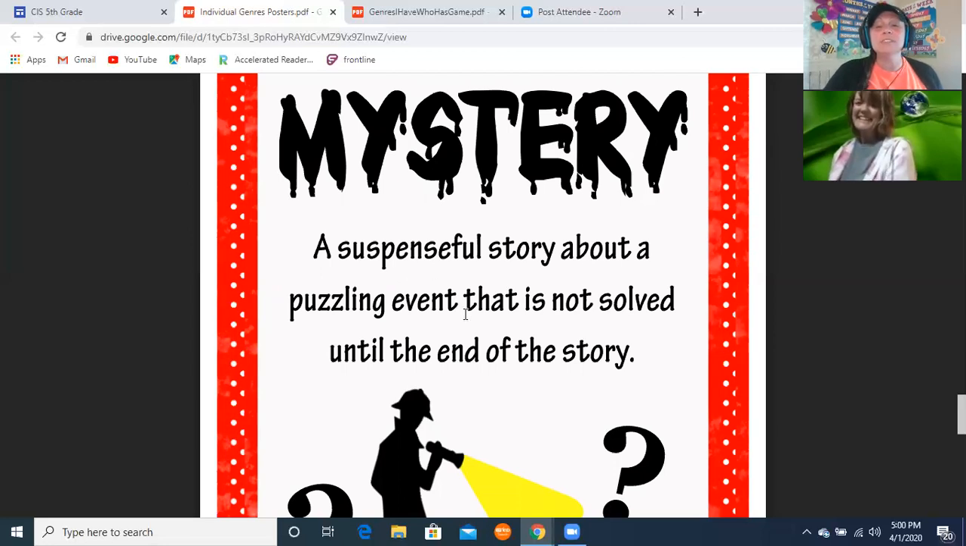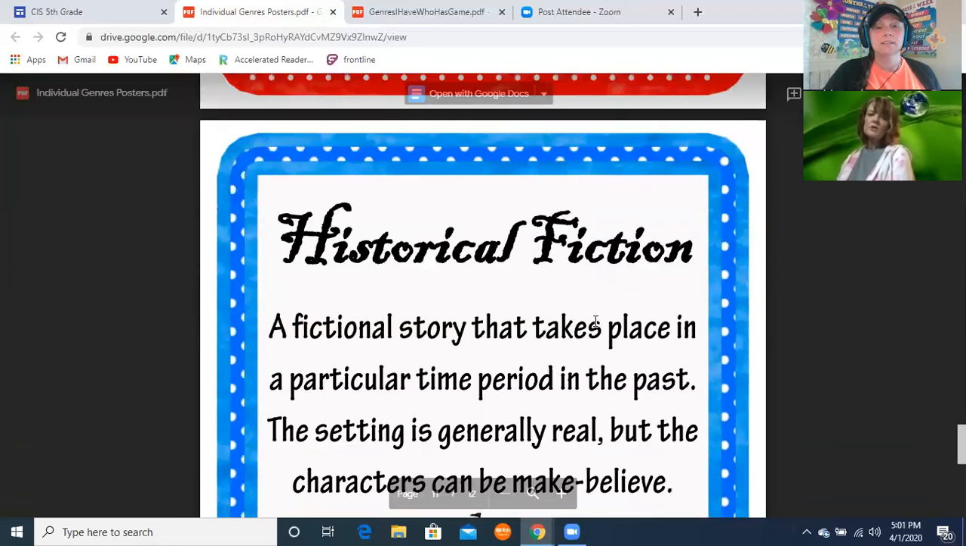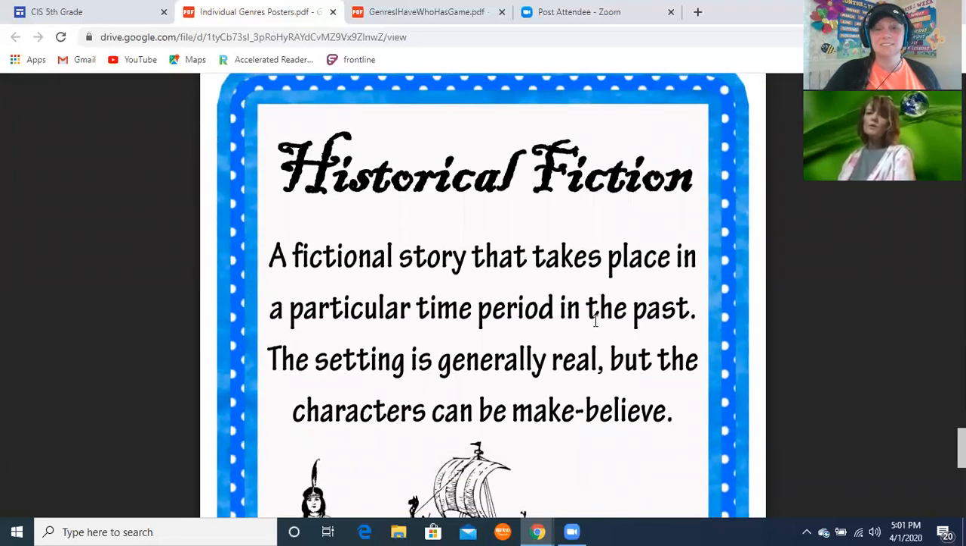Okay, so a mystery is a suspenseful story about puzzling events that is not solved until the end of the story. So it'll have words like clues or suspense, things that keep you guessing, like who did it, or what happened next. So that would be a mystery. Like Nancy Drew, that's a mystery. That's old, but those are good books.